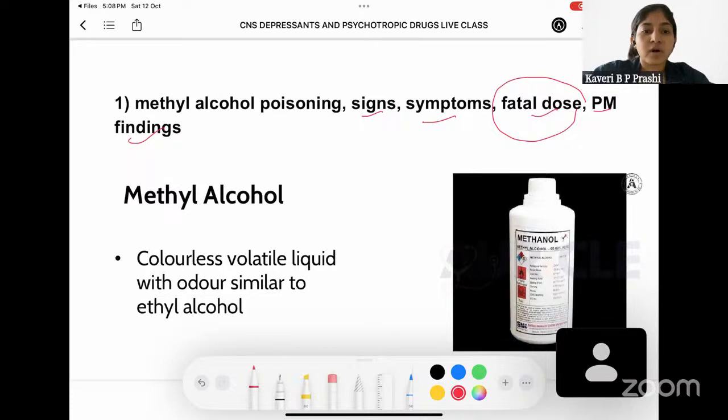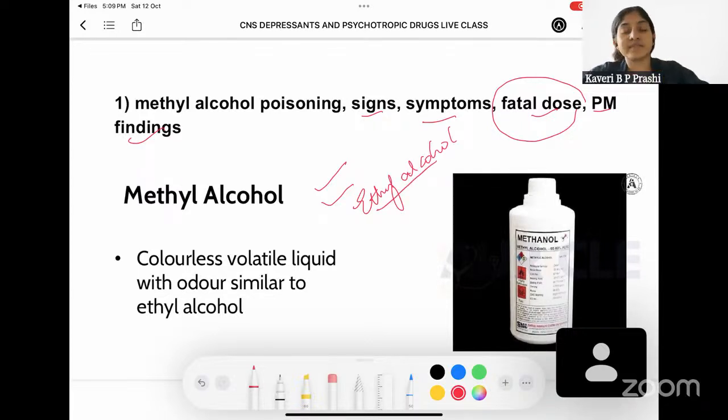In methyl alcohol, you also need to know one more similar thing, which is ethyl alcohol, right? In both of these, you need to also know about the safe limits. For ethyl alcohol, you need to know the safe driving limit, as to how much blood alcohol can be there in a person and till when he can drive.